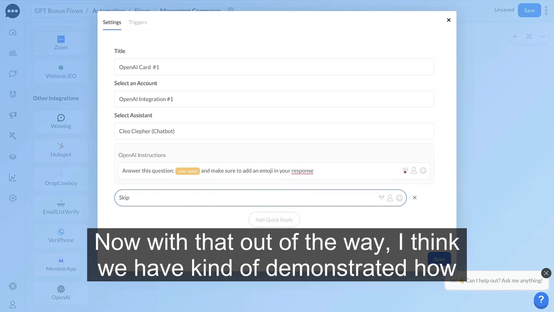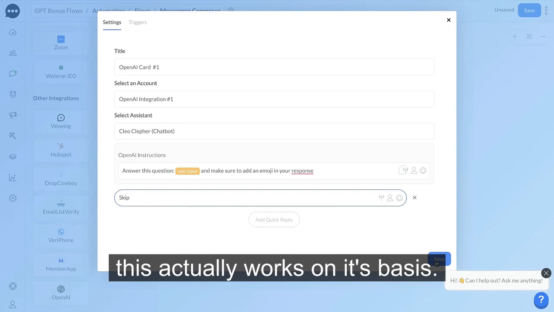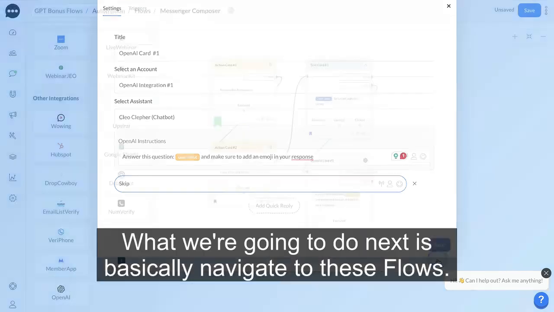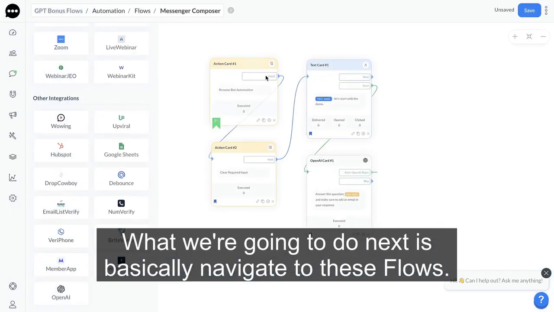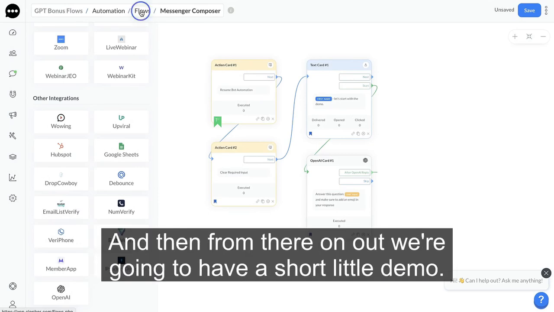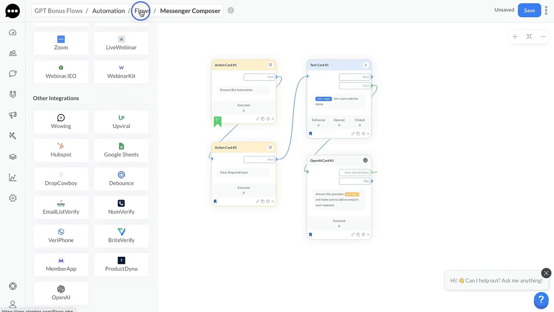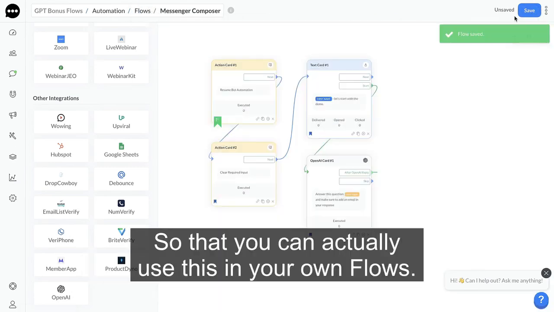Now, with that out of the way, I think we have demonstrated how this actually works on its basis. What we're going to do next is navigate through these flows, and from there on out, we're going to have a short little demo. So again, I'm going to save this first so that you can actually use this in your own flows.